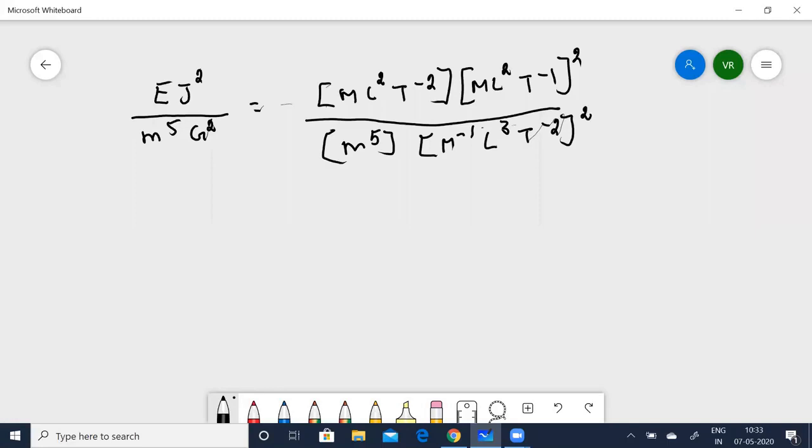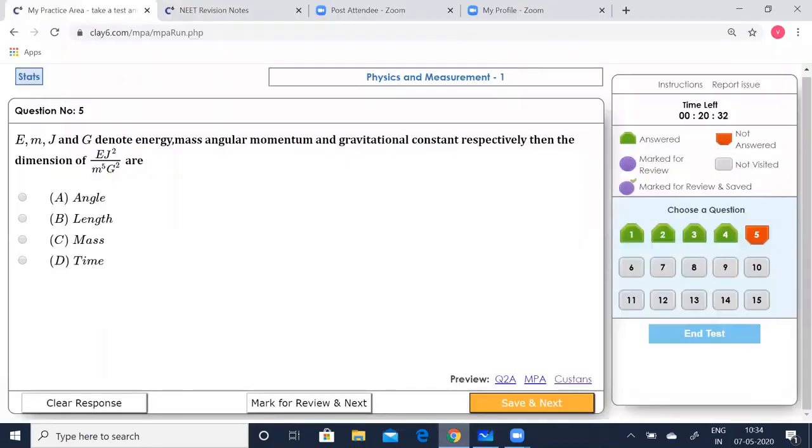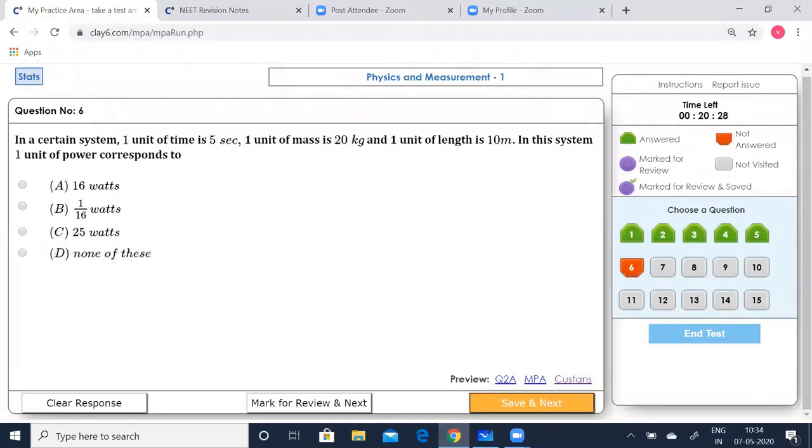Okay. Now, after simplifying everything, you can see that it is simply M to the power of 0, L to the power of 0, T to the power of 0, because everything gets cancelled. So, which means it is dimensionless, or it is simply an angle. So, option A is correct. So, pick that, save that, and go to the next question.